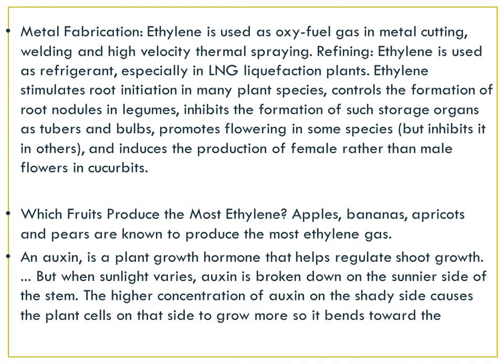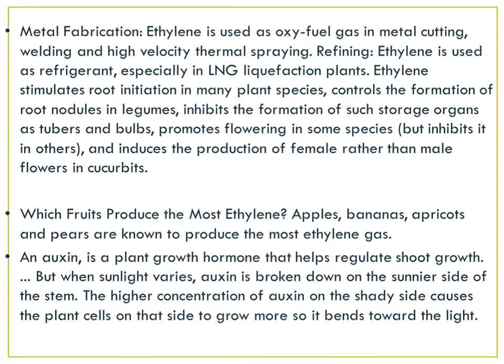An auxin is a plant growth hormone which regulates the shoot growth, the stem growth. But when the sunlight varies, auxin is broken down on the sunnier side of the stem. The part of the plant where the sun gets high or the temperature is high, the auxin breaks down. The higher concentration of auxin on the shady side causes the plant cells on that side to grow more, so it bends towards the light.